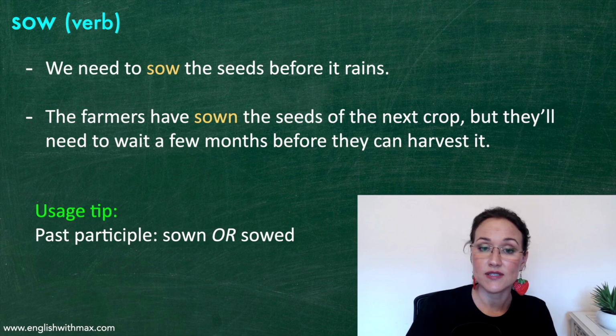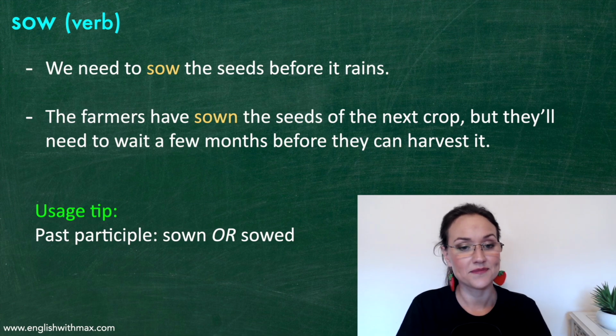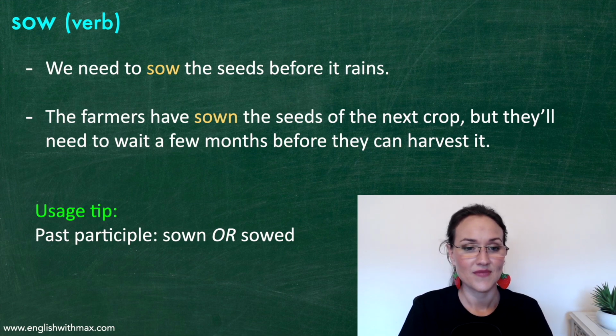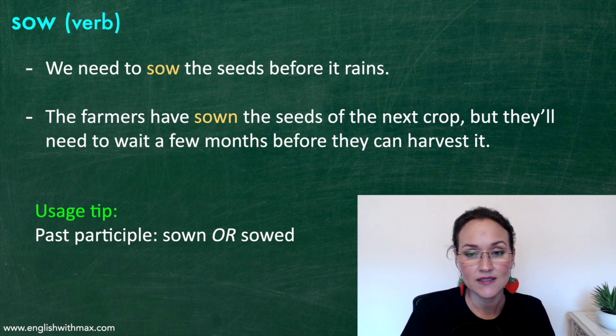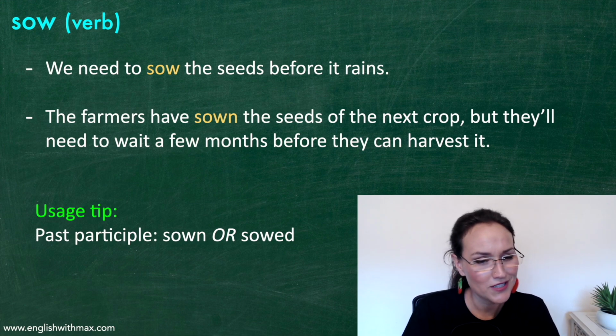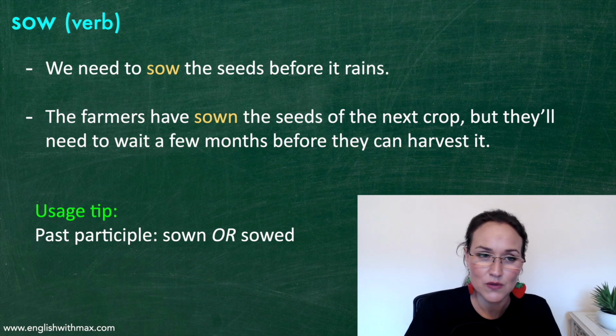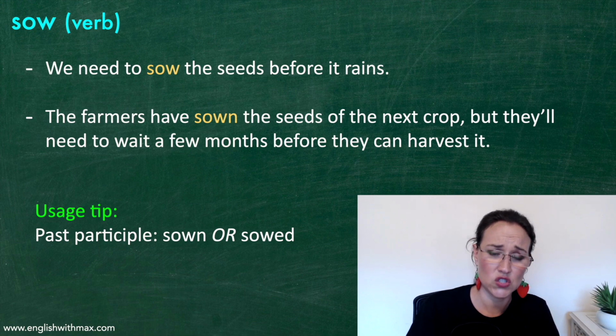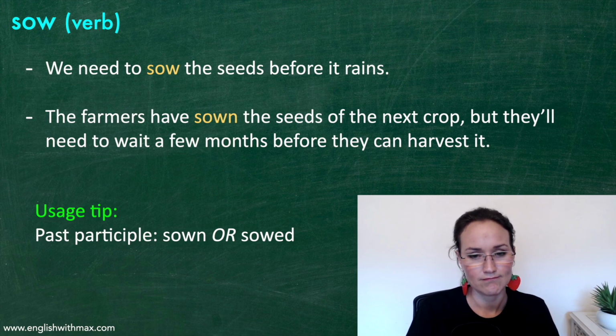We need to sow the seeds before it rains. The farmers have sown the seeds of the next crop, but they'll need to wait a few months before they can harvest it. And another little usage tip, the past participle of sow can either be sown or sowed. Both of those are correct.